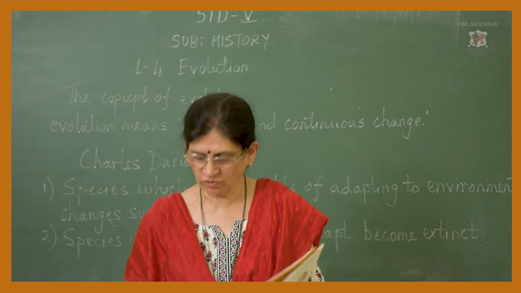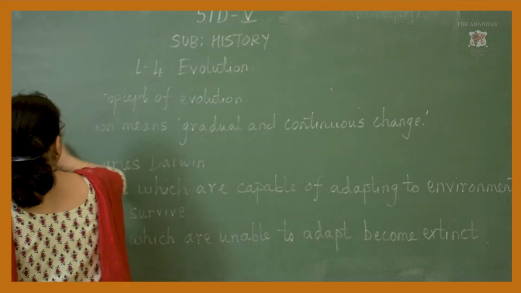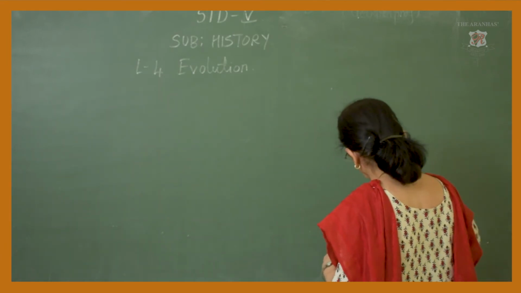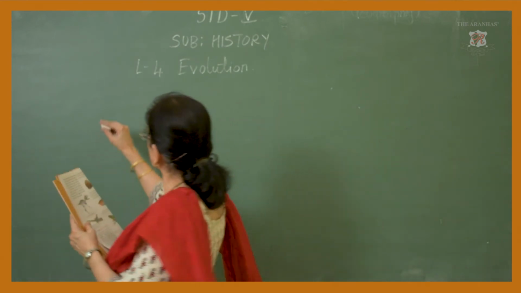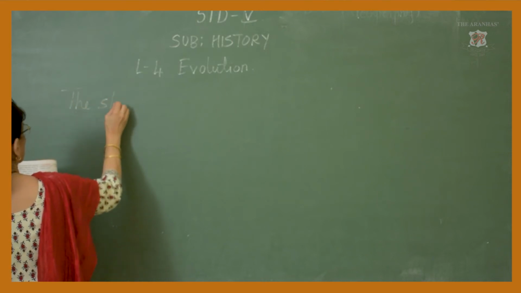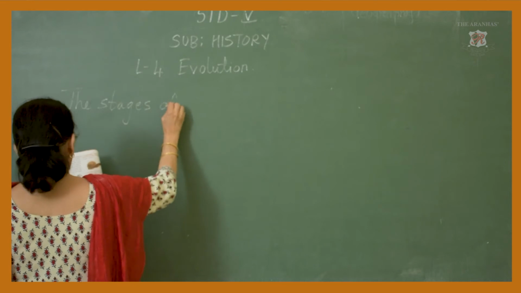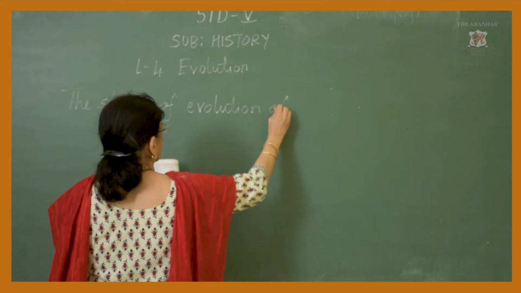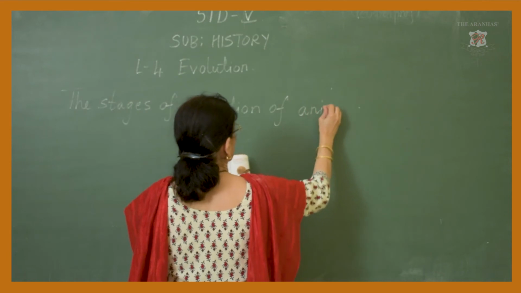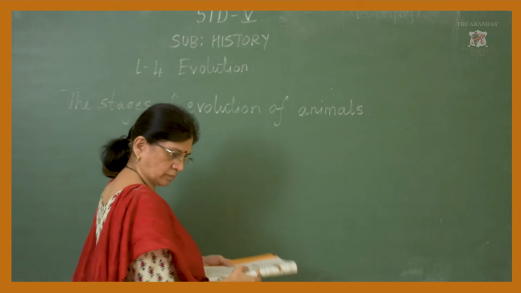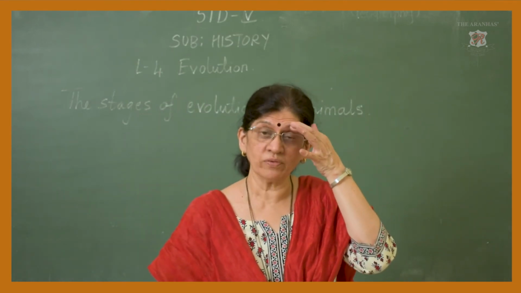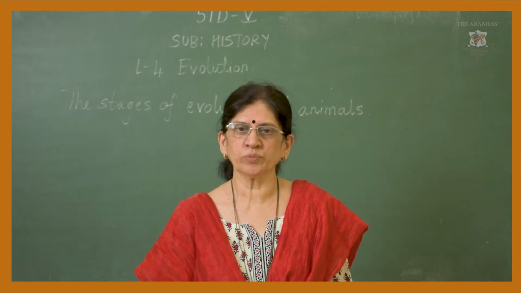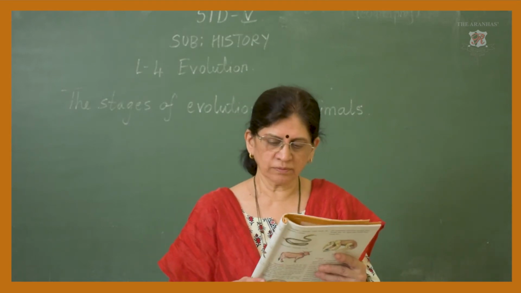Now, stages of evolution of animals. See, again I am telling you, in the previous lesson we learned how from unicellular organisms, multicellular organisms came into being, and different types of animals came on this earth.